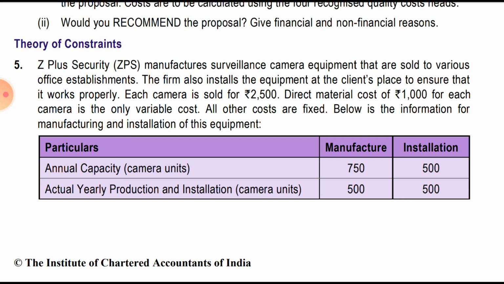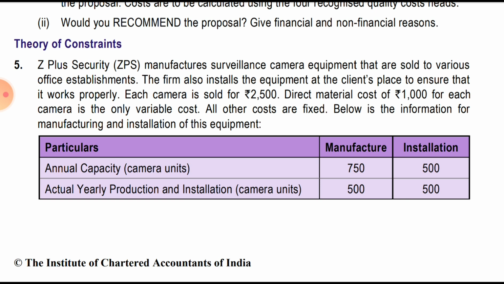The text given is: Z Plus Security manufactures surveillance camera equipment that is sold to various office establishments. The firm also installs it at the client's place to ensure that it works properly. Each camera is sold for 2,500. Direct material cost is 1,000, so the contribution is 1,500. This 1,000 is the only variable cost. All the other costs are fixed.